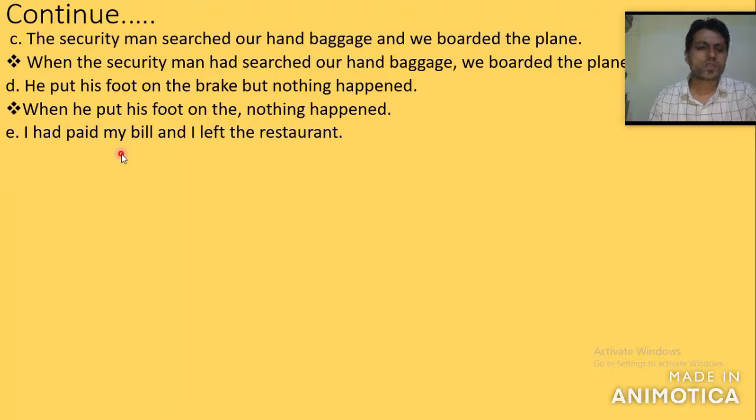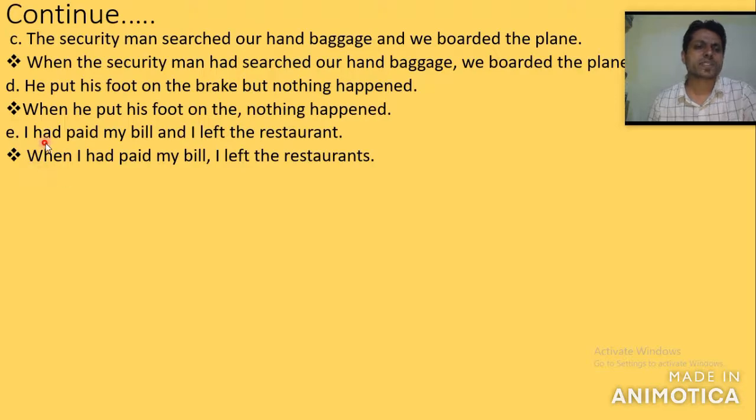So the answer to this question is: when I had. You just put 'when I had', or you can write exactly the same from the question. When I had paid my bill. Had plus past participle of the verb. When I had paid my bill, I left the restaurant. So exactly the same you can write. Don't write this. Yes, this is also a typing mistake. So, left the restaurant. You might have understood this as well.